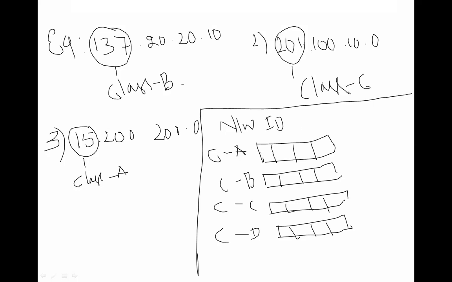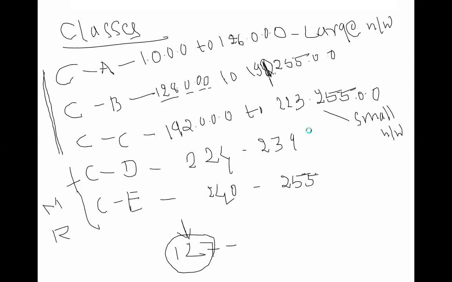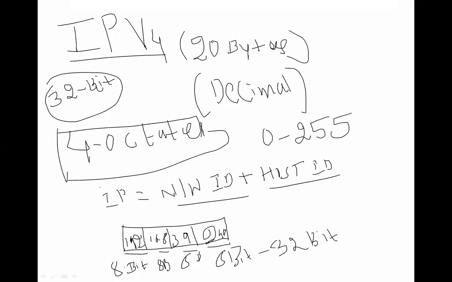For class A, the first octet is reserved for the network. I have already told you the IP address is a combination of network ID plus host ID.